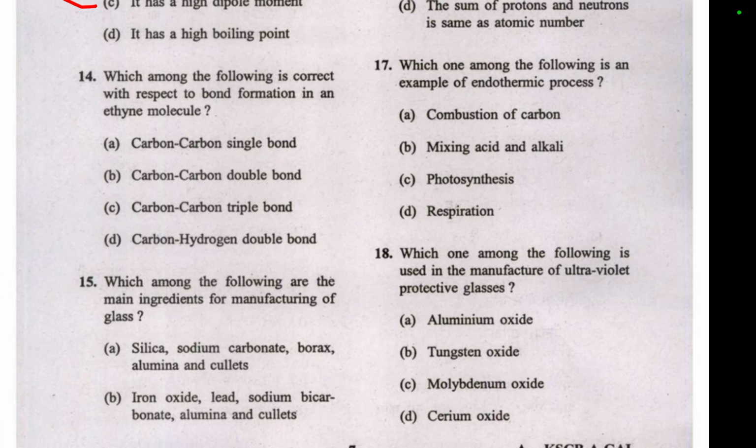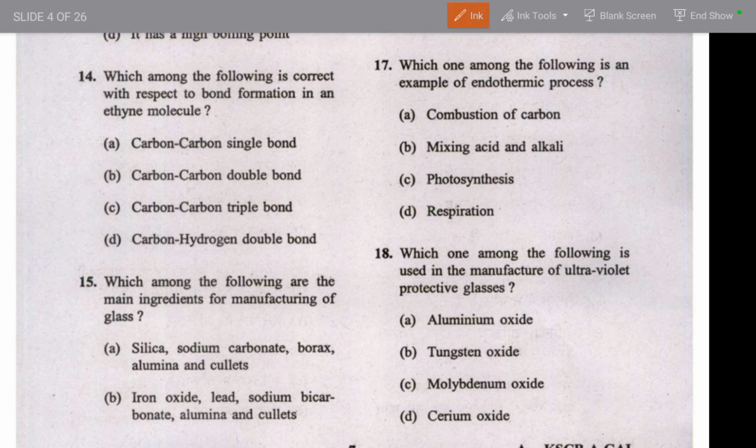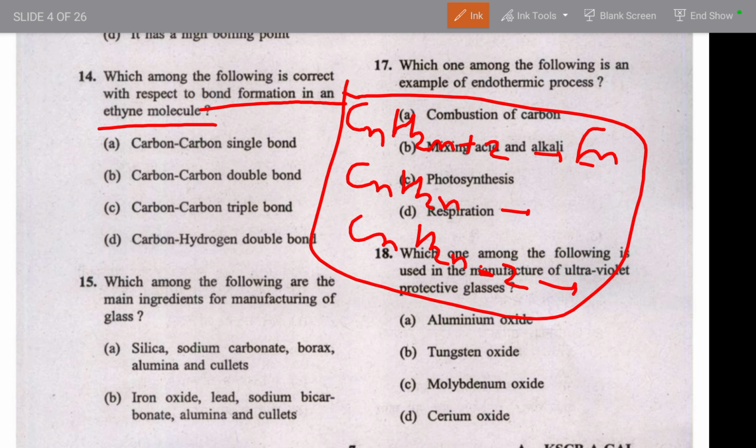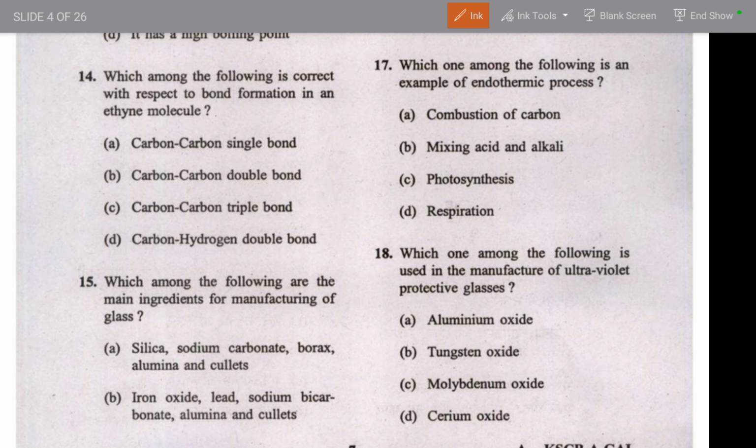So let's move towards the 14th question. 14 is: which among the following is correct with respect to the bond formation in ethane. So let me just give you the basic information. You will find that it is CnH2n plus 2, CnH2n, CnH2n minus 2. This is for ane, this is for ene, and this is for yne. If you know the basics of class 10th chemistry, then you can find this concept.